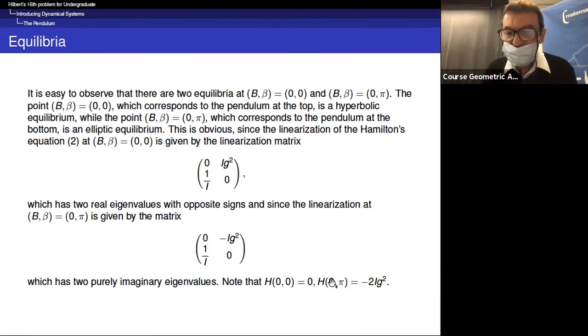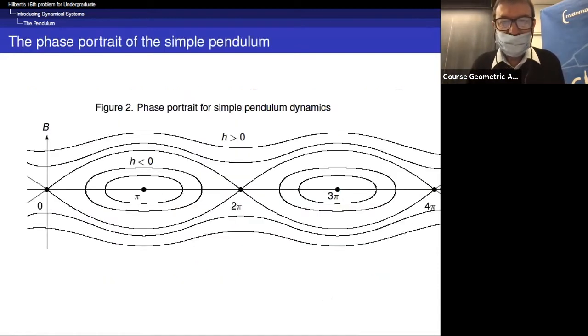So you deduce that this point is a center. A center, in dimension 2, is a dynamical system where all orbits are periodic in a neighborhood of this singular, equilibrium or critical point.